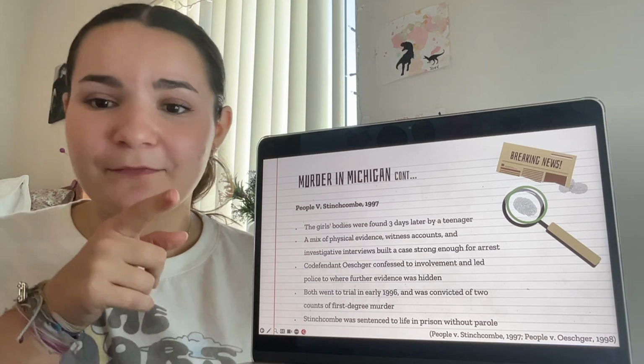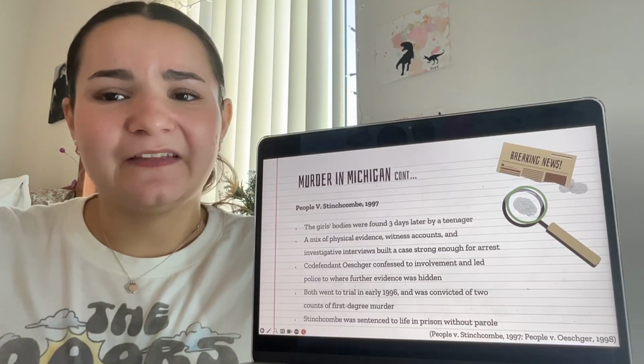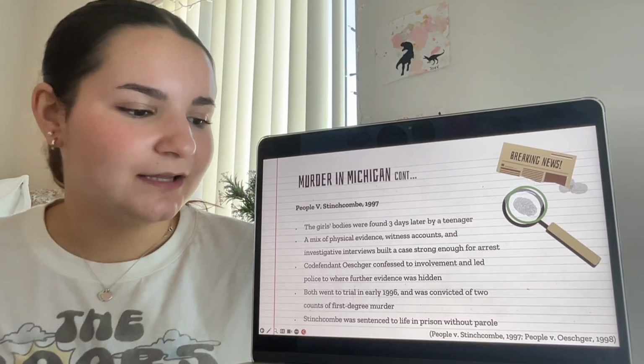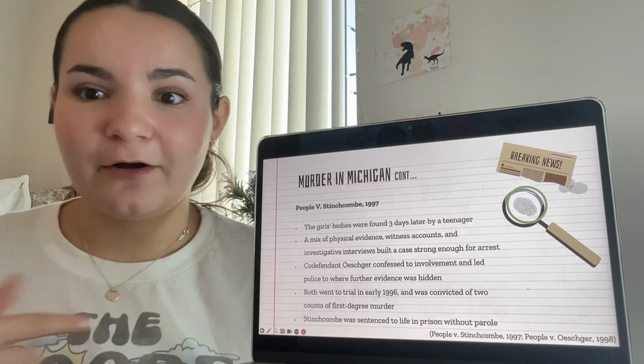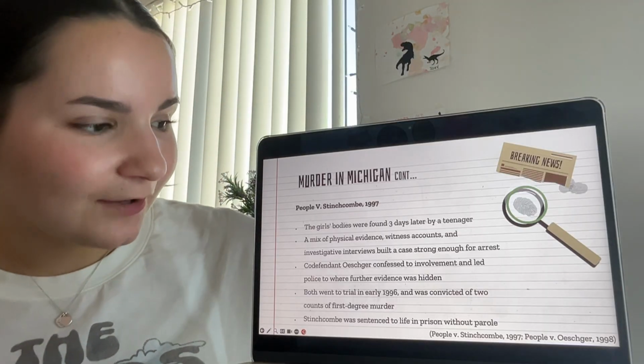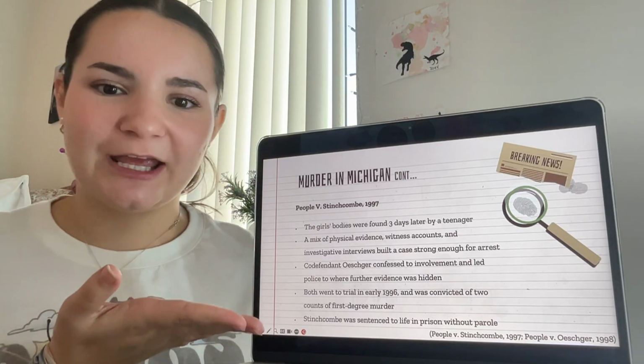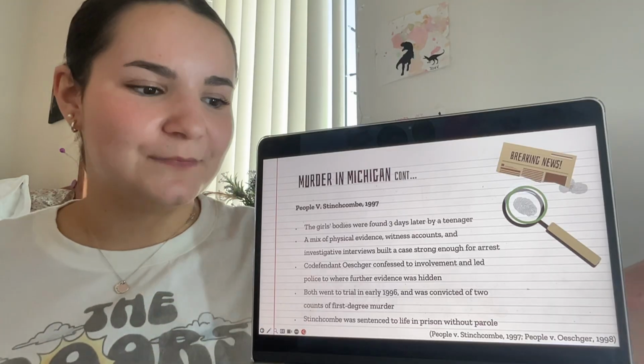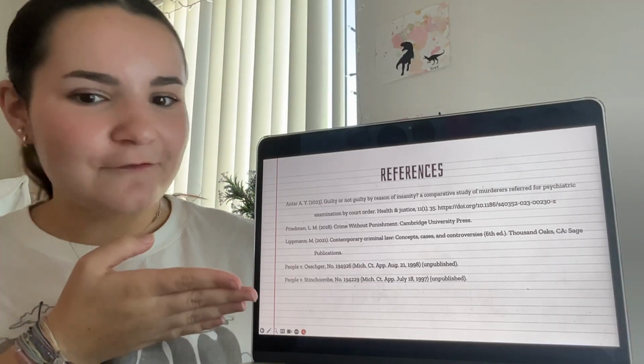He was 20 at the time of the crime, so he's probably in his late 50s, early 60s now, and his co-defendant, Ostinger, was about 30 at the time of the crime, and they are both still in prison. So that's an example of a first-degree murder case in my home state and hometown, Michigan. And then here's my references for this slide.